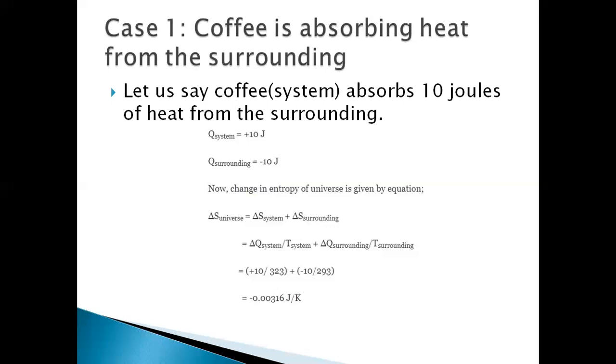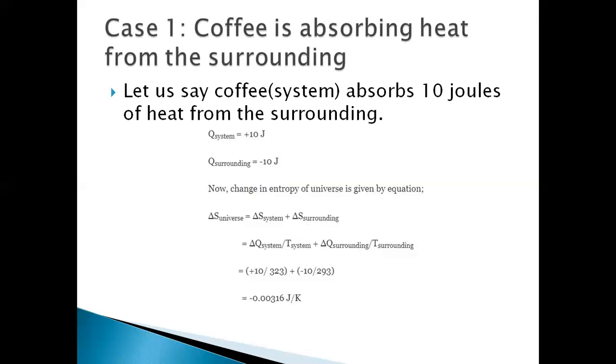Now the change in entropy of the universe is given by the equation delta S universe equals delta S system plus delta S surroundings. Delta S system is delta Q system by temperature of the system, plus delta Q surroundings by temperature of the surroundings. That is 10 by 323 minus 10 by 293.